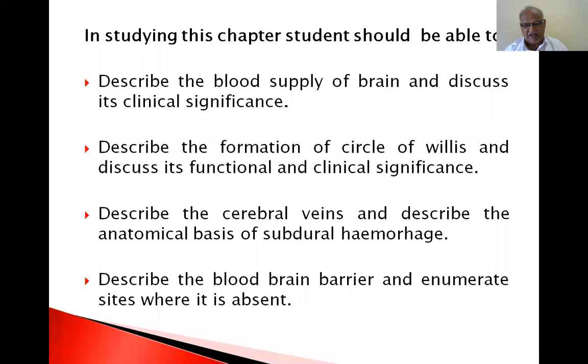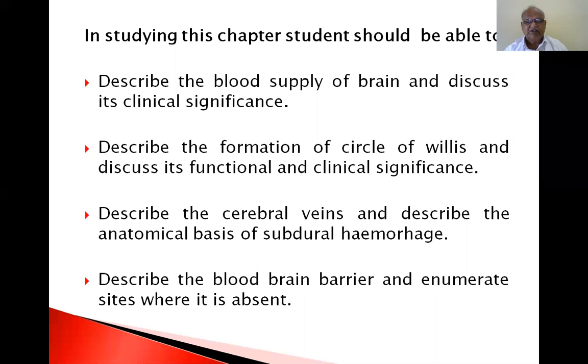So subdural hemorrhage is caused by the rupture of a cerebral vein. The cerebral veins receive the blood from the brain, and they all go to the internal jugular veins, right internal jugular vein and left internal jugular vein. The subdural hemorrhage is caused by the damage of the cerebral vein, especially the bridging veins. So that is the clinical significance.